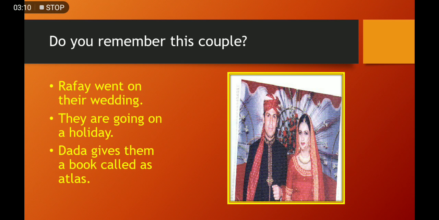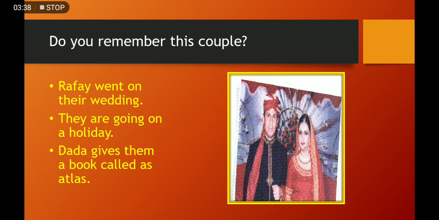Very good. Now look at this picture. Do you remember this picture? This picture is on page number 1 of your World Watch. And it was your first lesson. It was a picture of a wedding. Yes. Now this couple is going on a holiday. And their dada gives them a book called an Atlas.